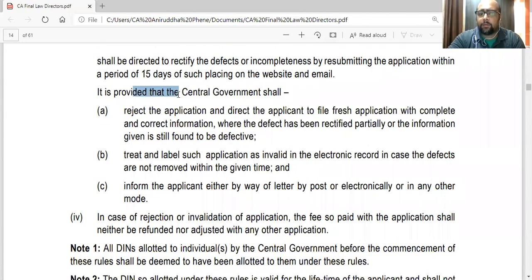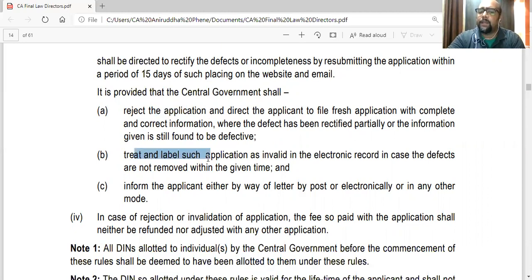Now, it is provided that the government shall reject the application and direct the applicant to file a fresh application with complete and correct information where the defect has been rectified partially or the information given is still found to be defective. So when the applicant rectifies it, but it is still not rectified completely or the information is still found to be defective by the government, they will reject the application and tell him to file a fresh one.